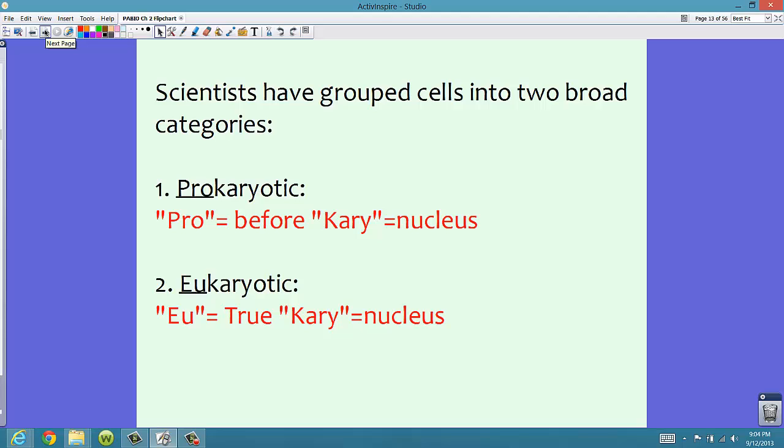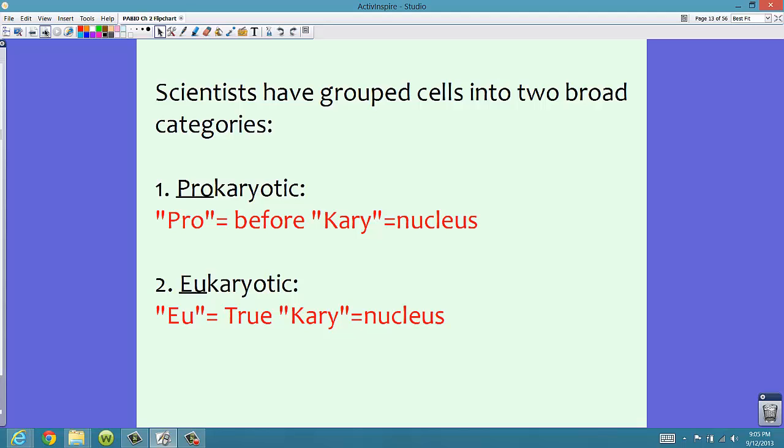Now scientists have grouped cells into two broad categories. We call these categories prokaryotic and eukaryotic cells. The pro is a term that means before. Kary, K-A-R-Y, is related to the word nucleus. If we put these two words together, prokaryotic means before nucleus. Prokaryotic cells do not have a nucleus or other membrane-bound organelles. We're going to talk about organelles in a second. So prokaryotic cells do not have a nucleus. Pro equals no.